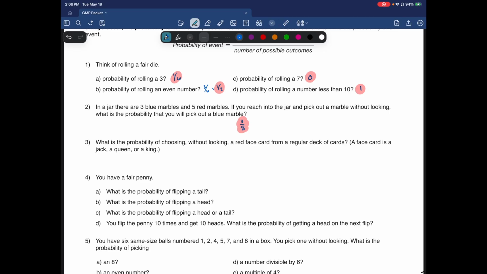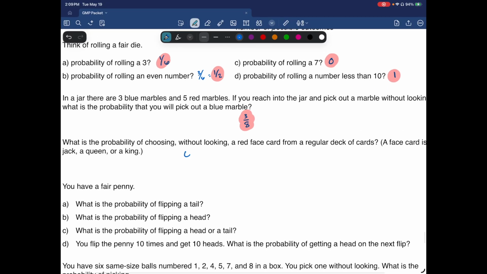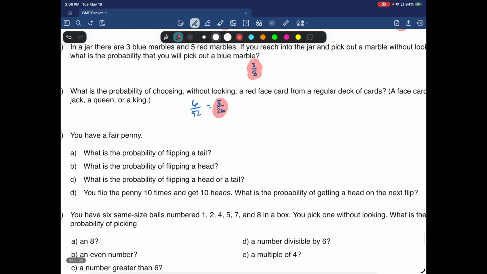But there are 4 suits, 13 cards in each suit. There are 2 red, 2 black. So the chances of you picking a red face card, a jack, a queen, or king, if there's 3 choices and 2 suits that are red, that's 6 choices total out of 52 cards. So 6 out of 52, and you reduce that, and you get 3 over 26, and that would be your answer. So you have 3 out of 26 chances of picking a red face card.